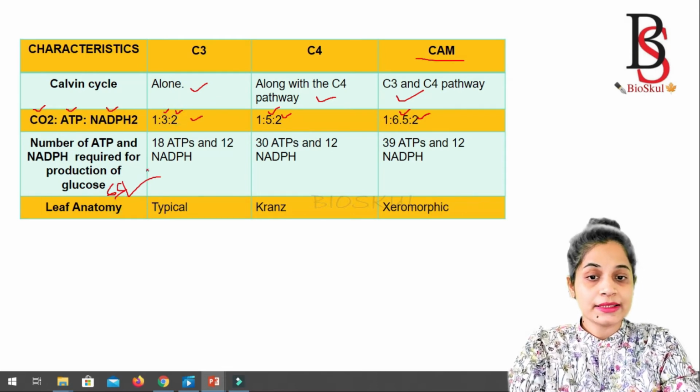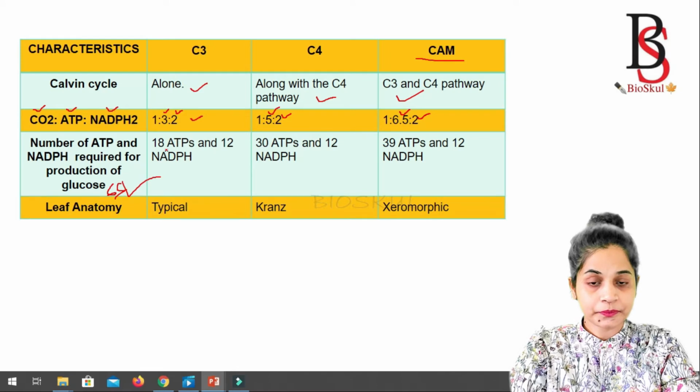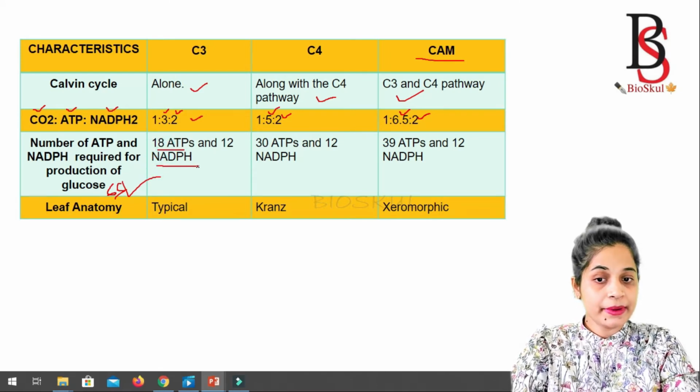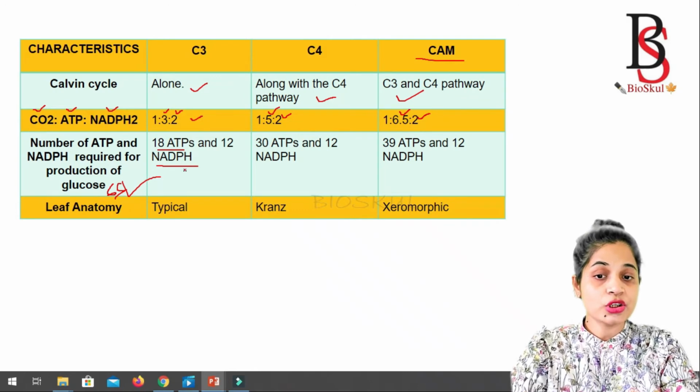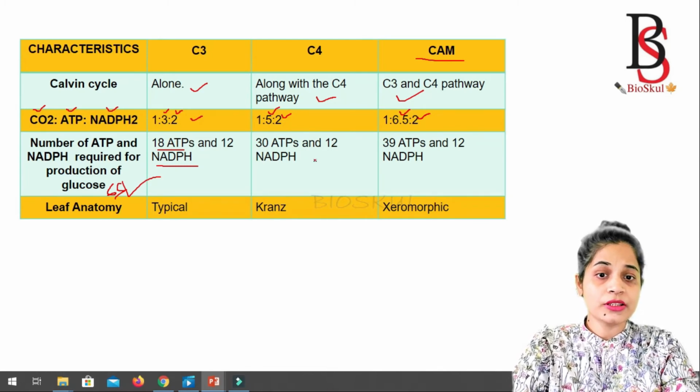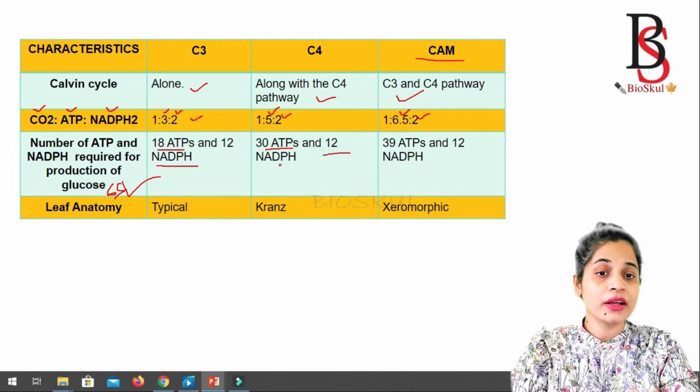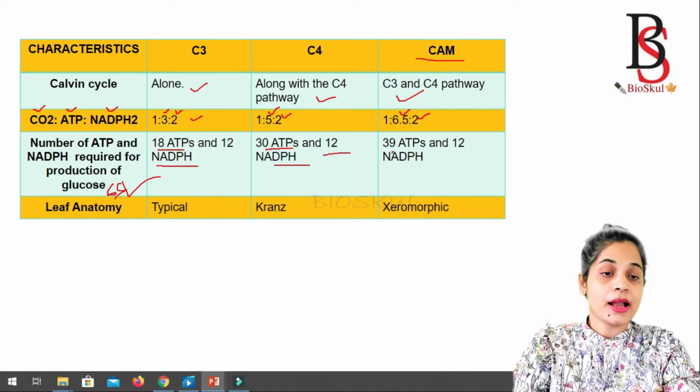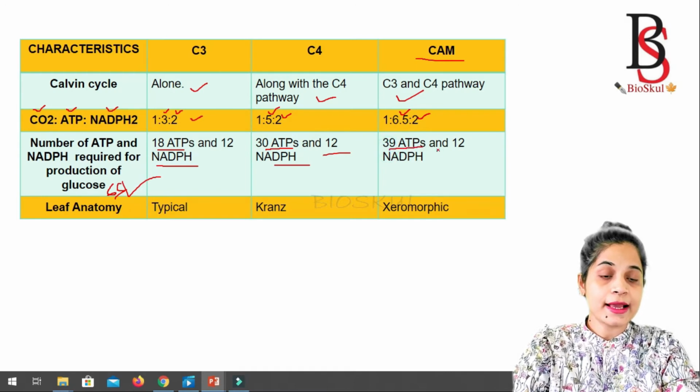By multiplying by 6, it will be 18 ATPs and 12 NADPH required for 1 molecule of glucose in the C3 pathway. Similarly, for the C4 pathway, it requires 30 ATPs and 12 NADPH. And similarly, the CAM pathway requires 39 ATPs and 12 NADPH for 1 molecule of glucose.